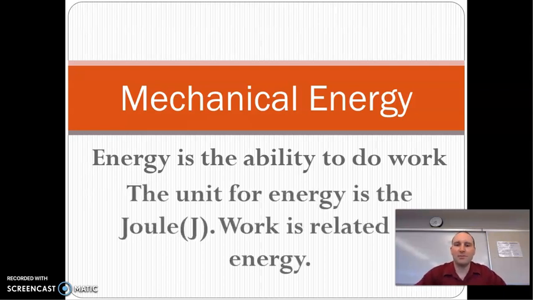Energy is also measured in joules, just like work. So work and energy use the same exact units. If you recall, power does not have the same units. Power uses watts. So work and energy both use joules. Doesn't matter what type of energy, we're going to learn a couple different types. All different types use joules for their units. So capital J.